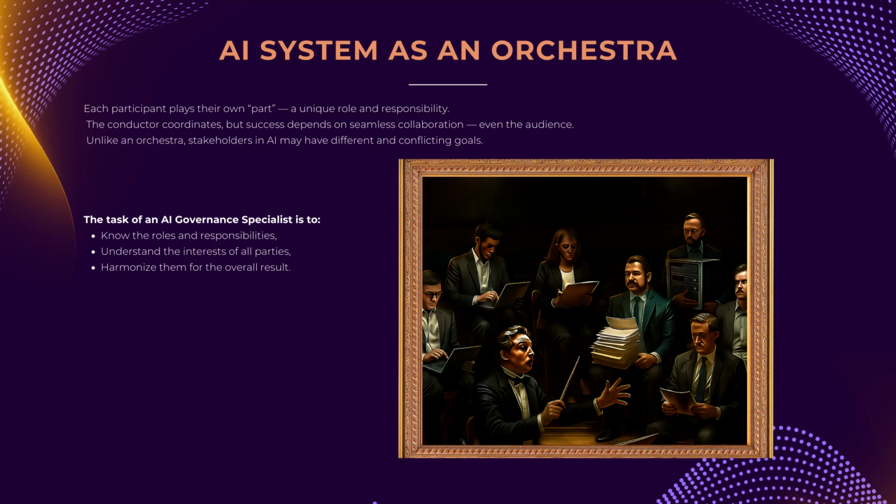Let's imagine the participants of an AI system as a symphony orchestra like in this amusing AI-generated image. Each musician has their own part, instrument, and role in creating the overall sound. The conductor coordinates all the parts, but the success of the concert depends on the seamless collaboration of all participants, including the audience. However, unlike an orchestra that plays a single piece, in an AI project, each stakeholder group may have its own, sometimes conflicting goals. Our task as AI governance professionals is not only to have a detailed understanding of the rights and obligations of all stakeholders but also to understand their goals and interests and be able to harmonize them.